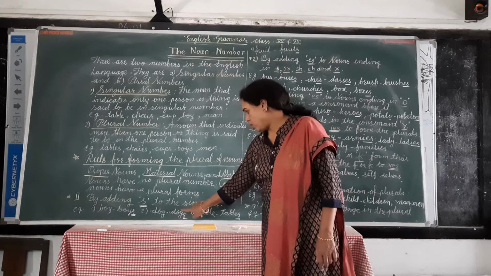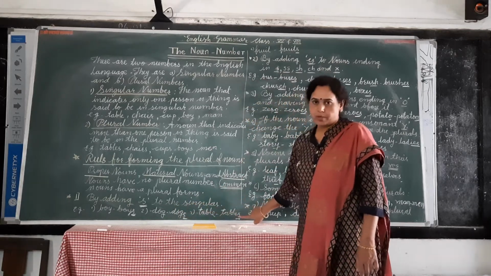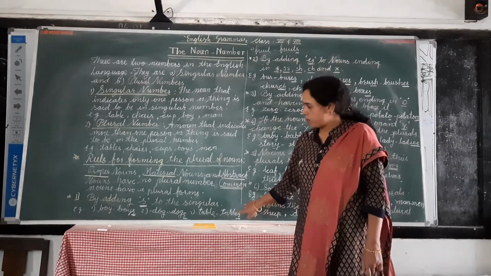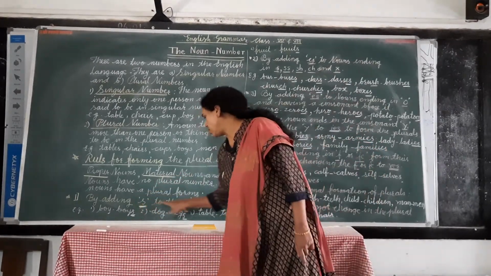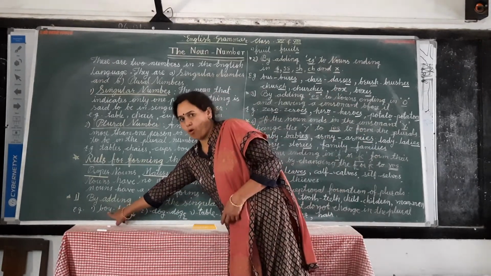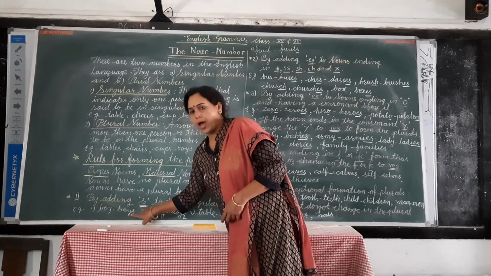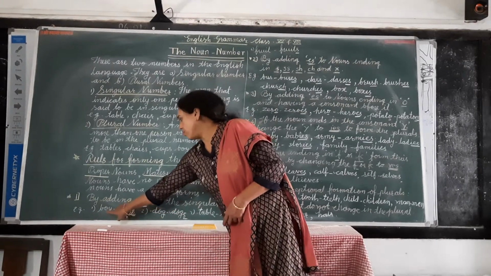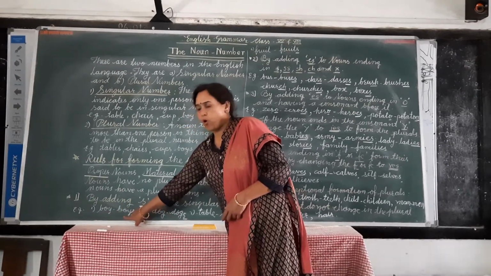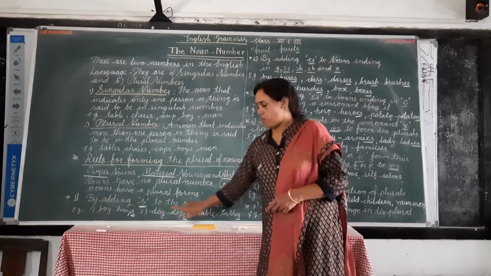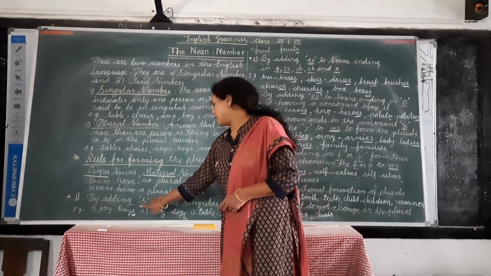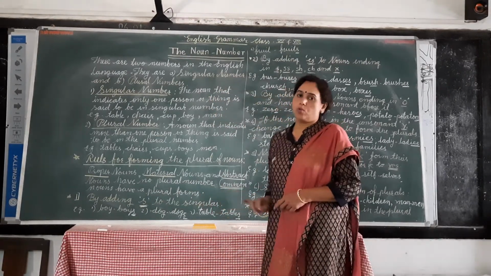Then dog, dogs. Table, tables. Only s is adding in the end. Do you understand? By adding s to the singular. Boy is the singular form and the plural form is boys. Dog, singular form; plural form of dog, dogs. Only s is adding to the singular.